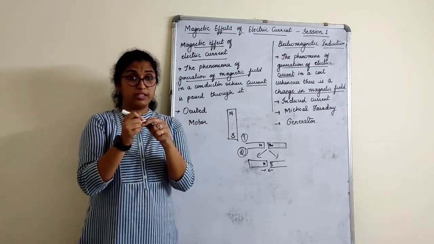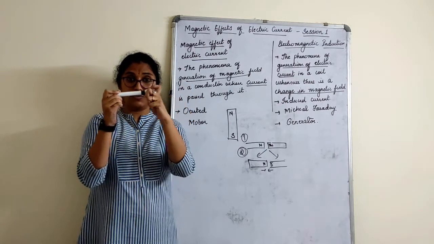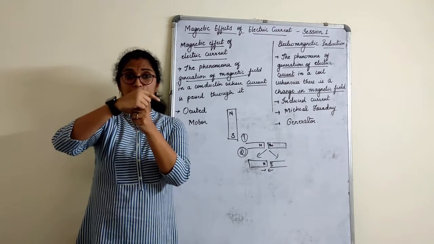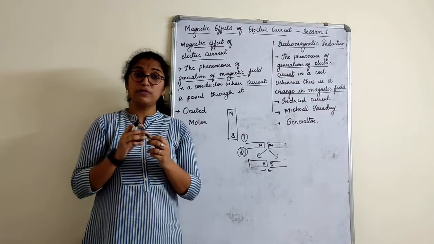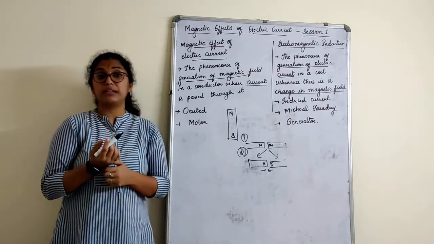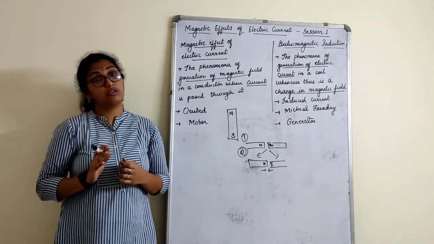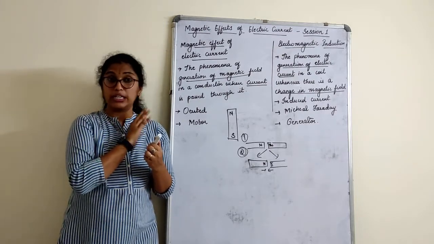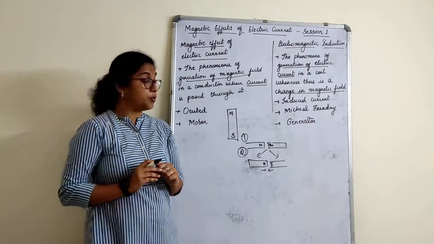I break this magnet, you think, into two pieces. This was north, right? And this end was south. I have broken it. Still the magnet will have a north pole and a south pole. Now this broken piece of the magnet also will have north and south. However small or big, or however many pieces you break the magnet into, it again will have north and south pole only. It is not that because you have broken it, the second half is south and south again. No. You break the magnet, it again has north and south pole.